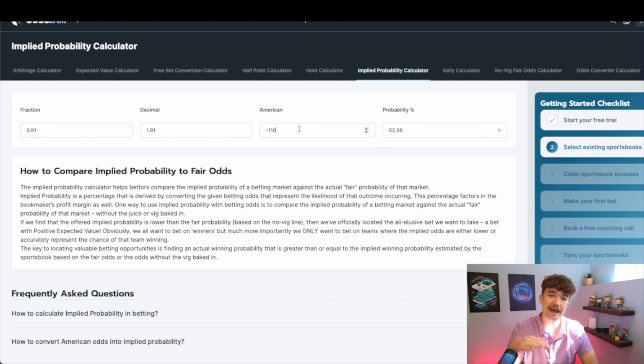So regardless of what happens, they will earn a little bit of money, because if it's minus 110 on both sides and someone puts in $100 on each side, one sports bettor will win, but they don't get paid out their entire amount because it's minus. They'll only get paid out about $90, whereas the other one will lose and the sportsbook will make the $100. So there's a spread on that. That's what sportsbooks will do. They will never give you fair odds. They will give you the vig, or the tax, on those odds. So that's what fair odds are.